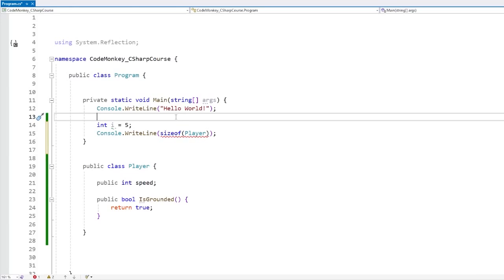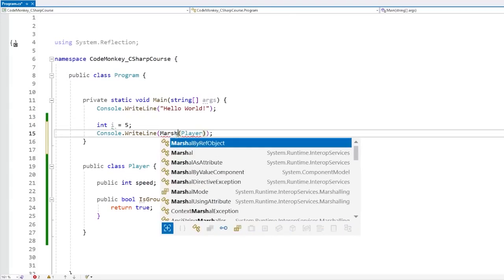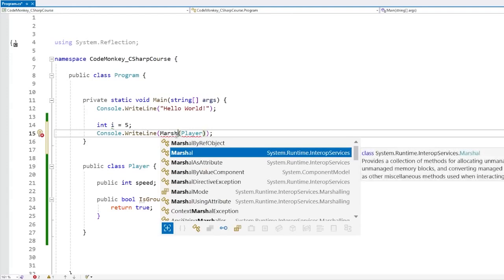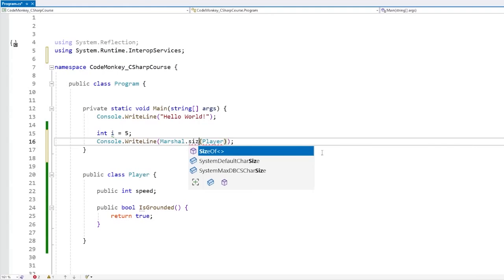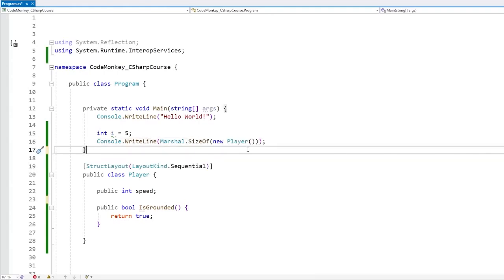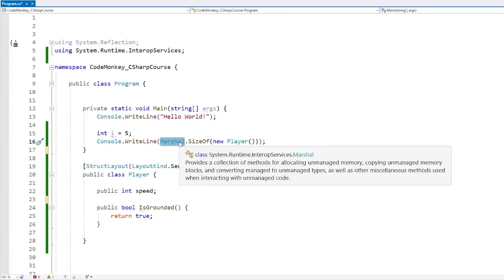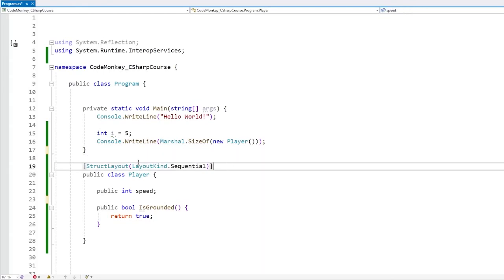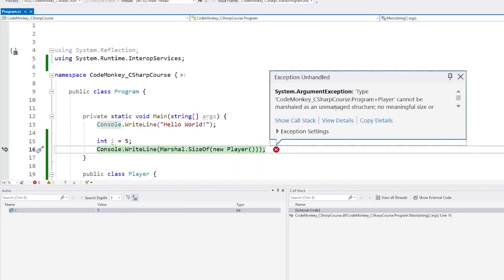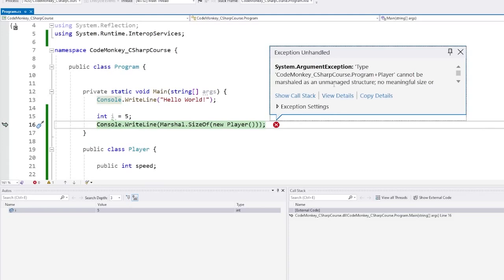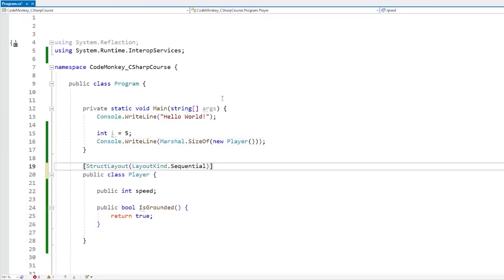Or alternatively, if you need to know the size of some kind of class, for that you can go inside the Marshal class, which exists inside the namespace System.Runtime.InteropServices. And inside you do have a SizeOf, although this one has a bunch of strange limitations that honestly I'm not very familiar with. I'm definitely not an expert when it comes to marshalling data, dealing with bytes and all of that stuff. But over here, if we don't include this attribute, then this throws this error. It says cannot be marshaled as an unmanaged structure. No meaningful size or offset can be computed. And with that attribute, it does work.